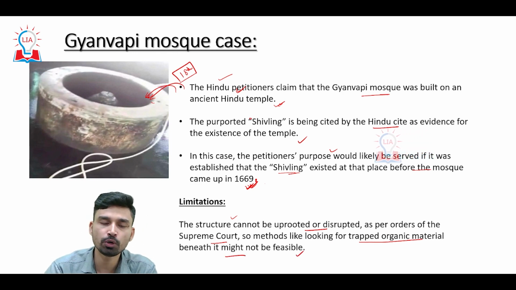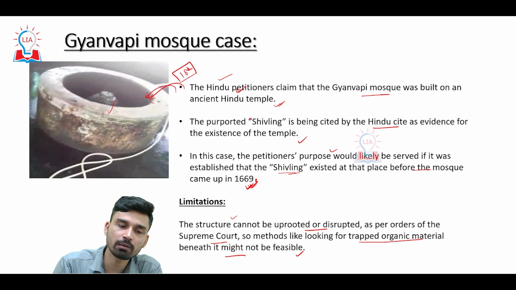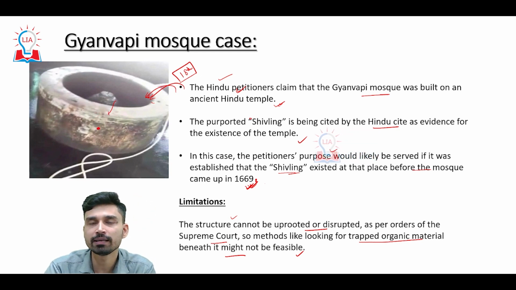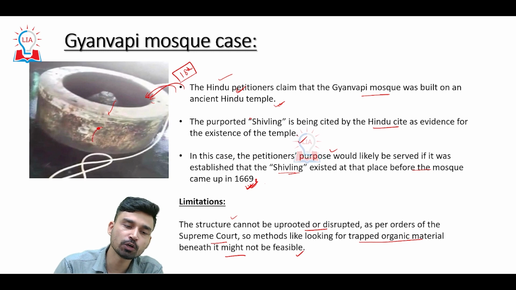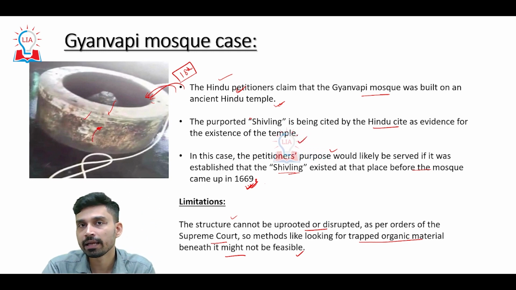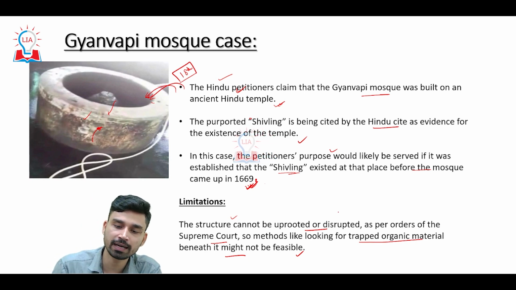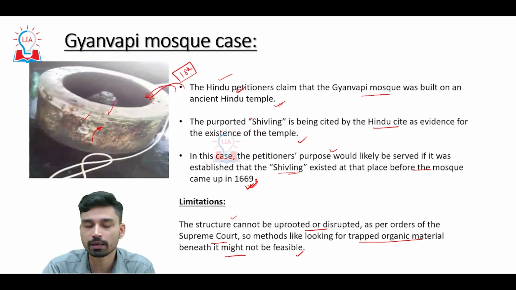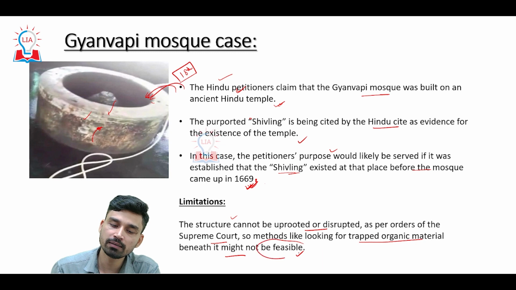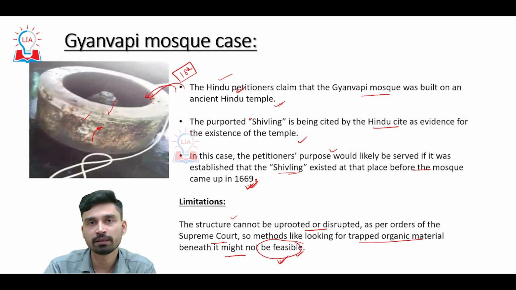For example, I just told you that one other indirect carbon dating method is that you break the rocks, try to find some organic molecules, some organic sample, and determine the age of the organic sample. That will give you an indirect idea about the age of this rock. But since the Supreme Court has said that this structure cannot be disrupted, uprooted, or broken, indirect carbon dating also seems not feasible in this particular case.